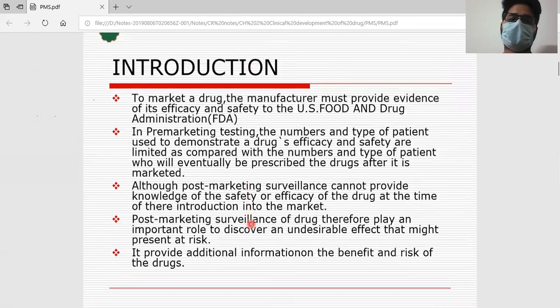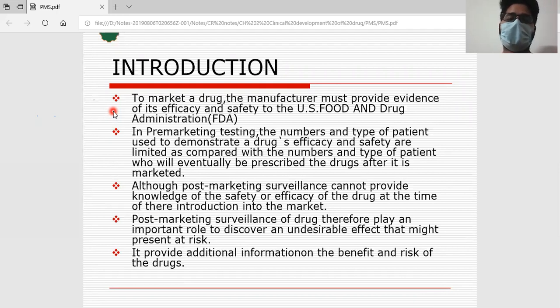Introduction to post-marketing surveillance. Okay, so to sell a new drug in the market, the manufacturers have to submit certain applications to the CDSCO and DCA in India, and the US FDA in America, right? So when they submit the application, they should have certain data which says the drug is safe and effective.